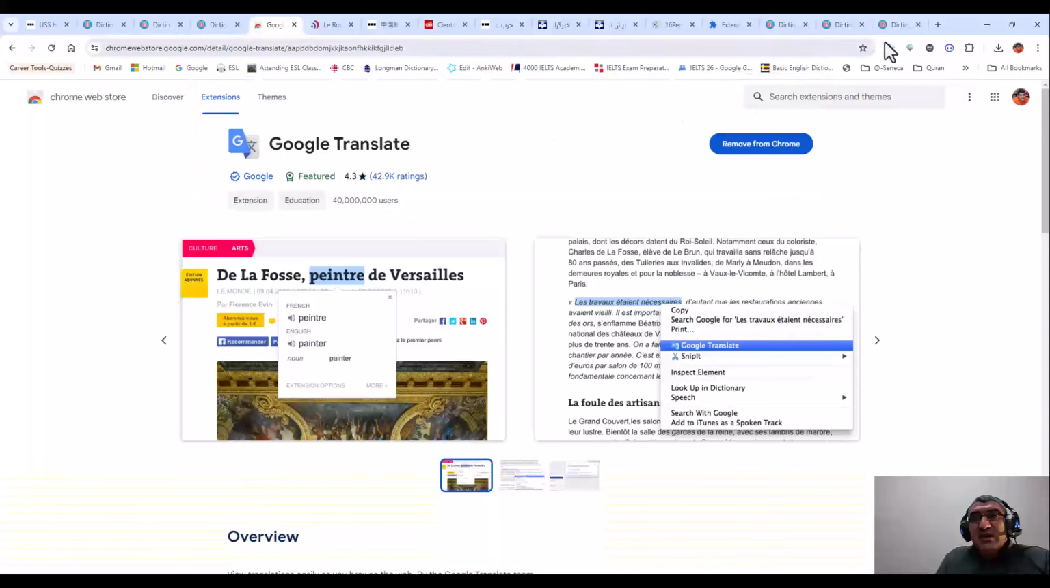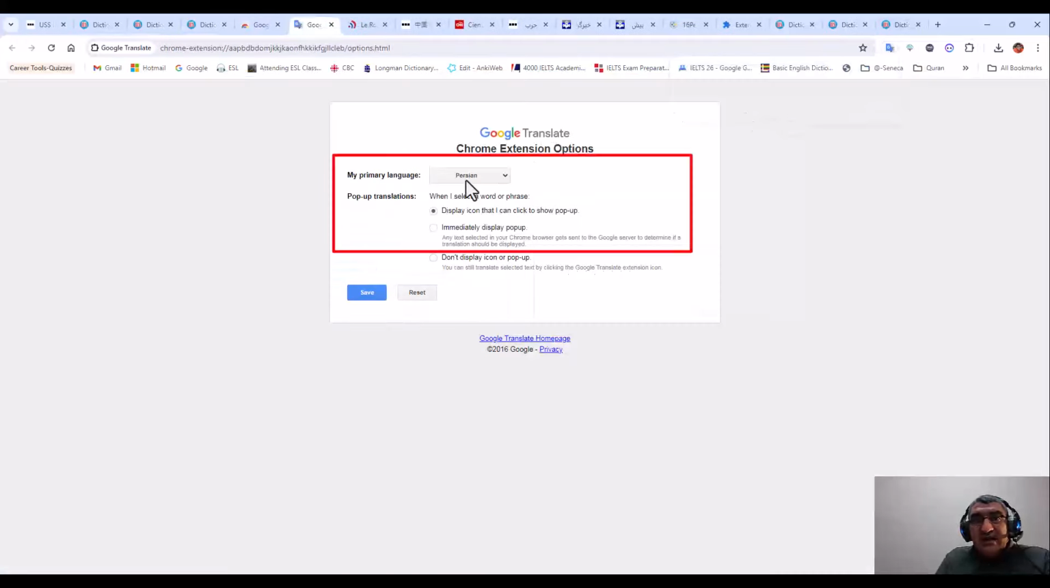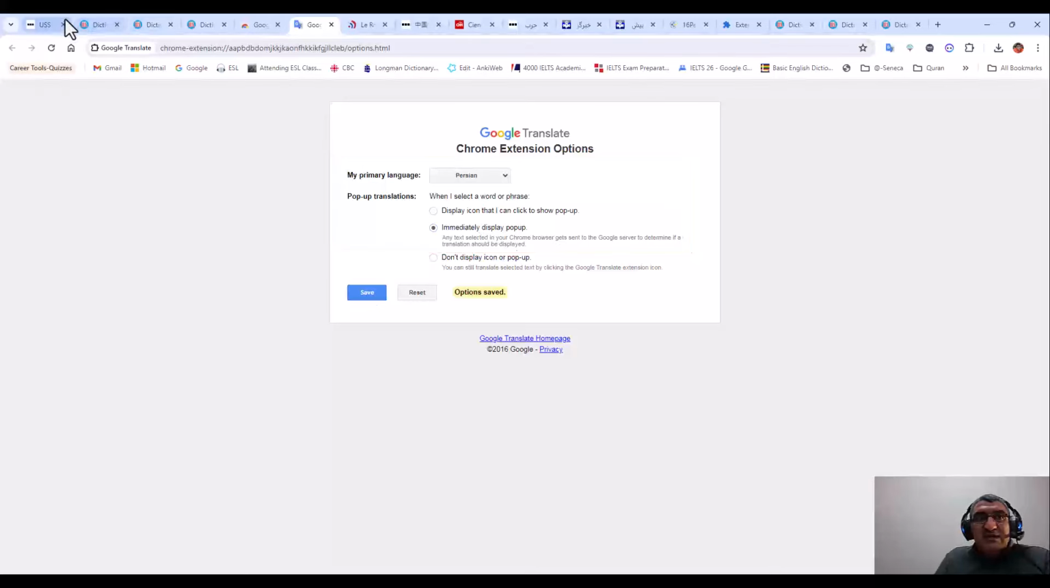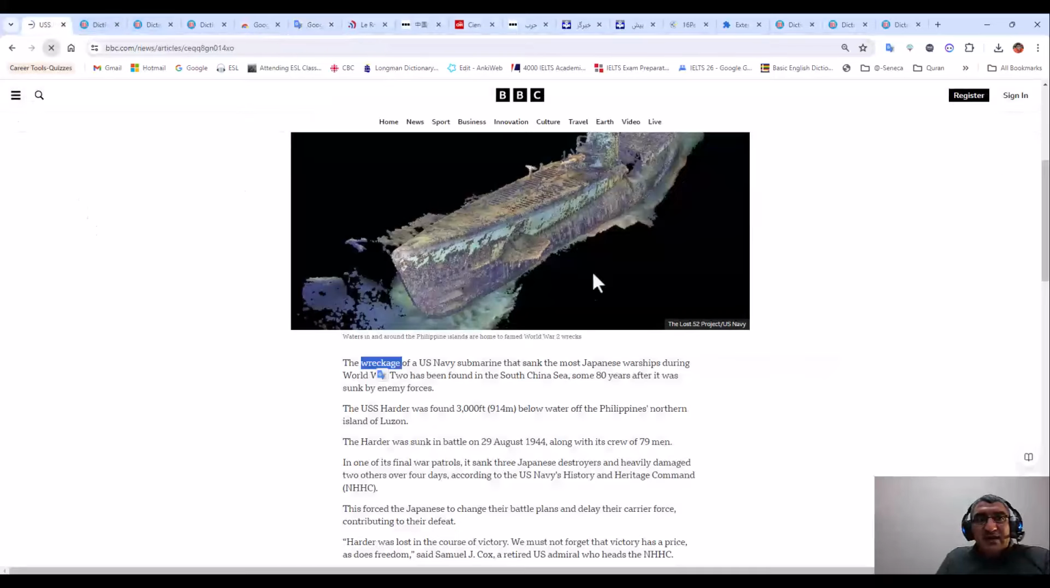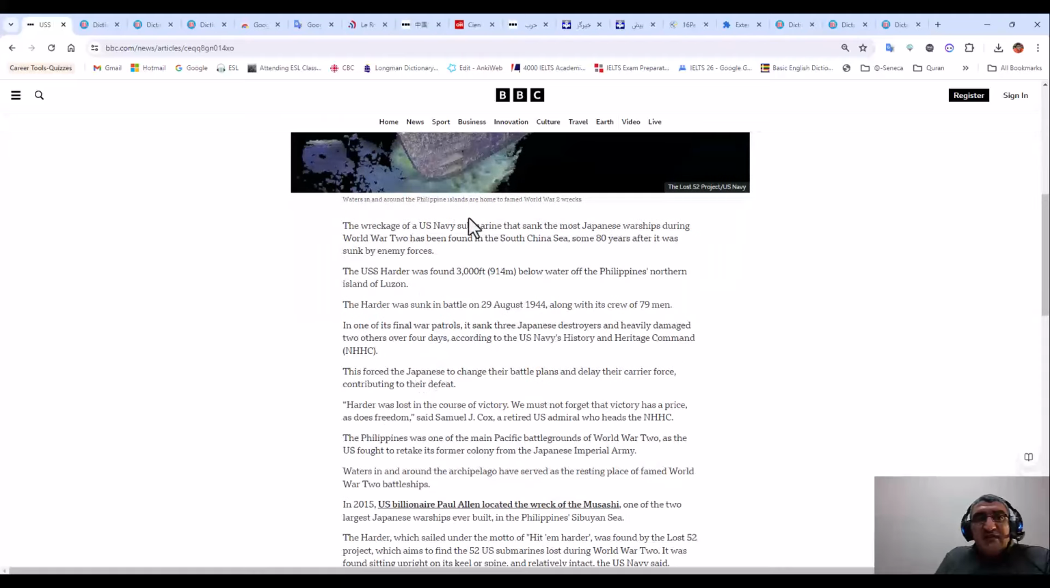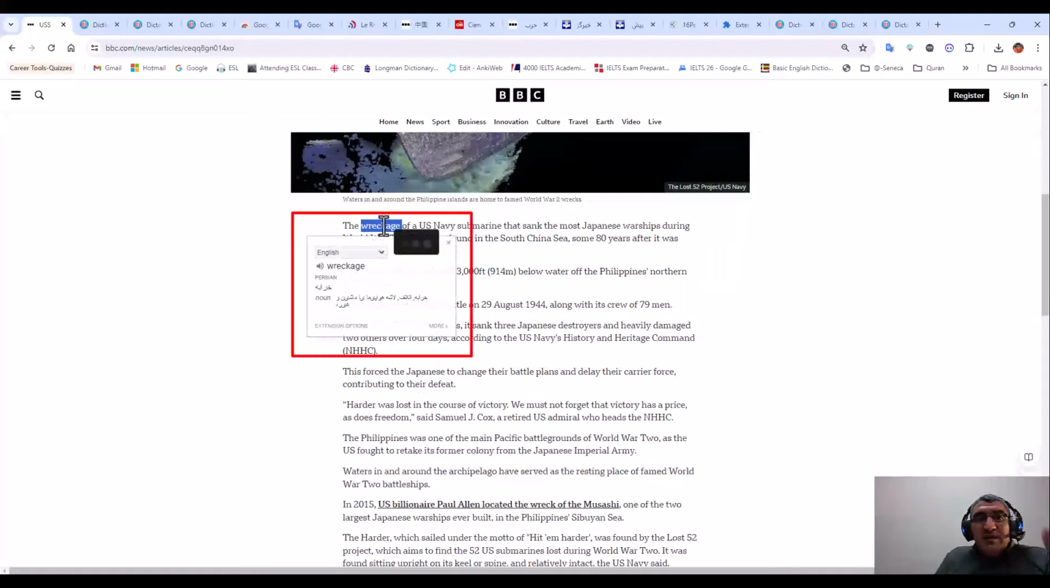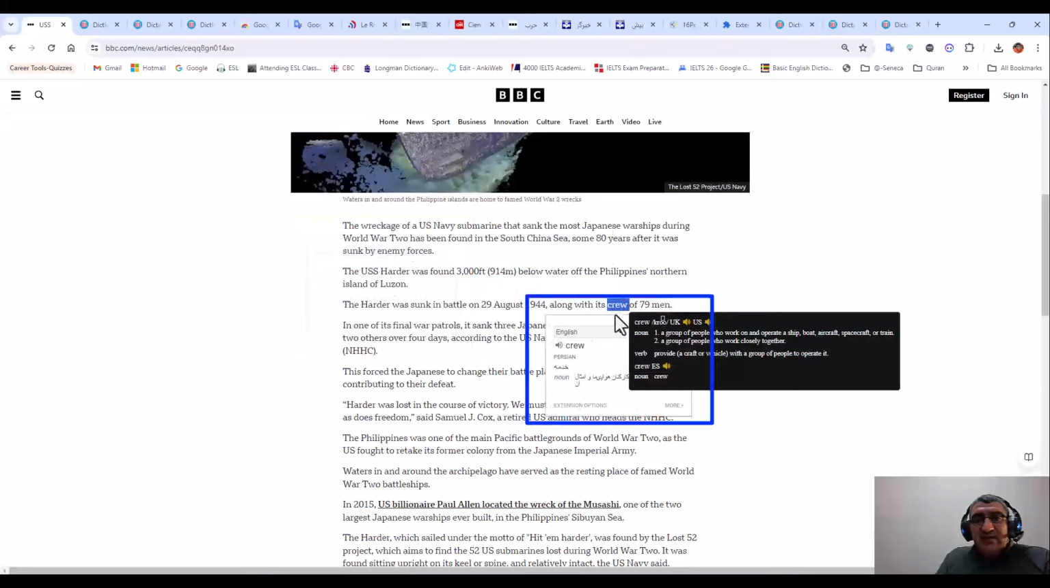When you added it here, you can go to options. Here, click on options and choose the language, the native language that you want to have. When you click on display icon, I can click on show up. But if you click on immediately and save it, it works like this. For example, here I am working on this. When I double click, it automatically brings the meaning. When I double click, it will bring in the meaning.